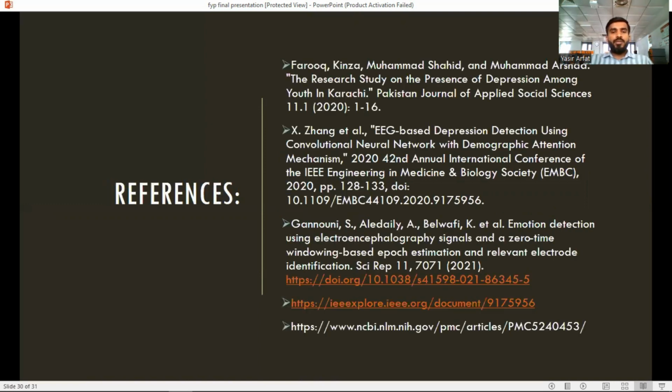Here are the references. We have read different papers, and we have given these references from the different journals.